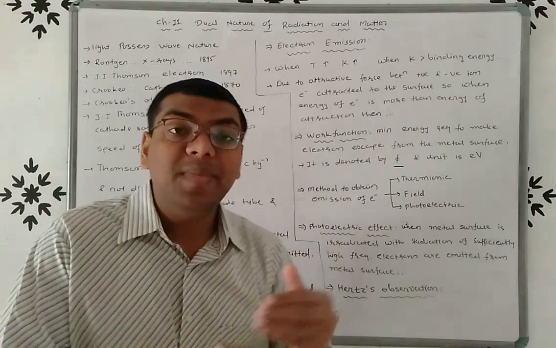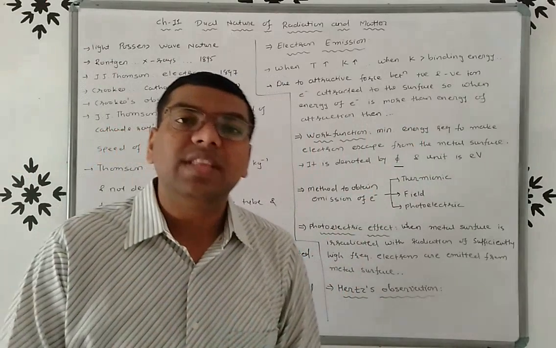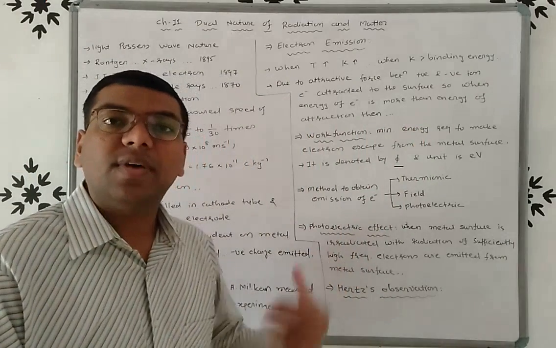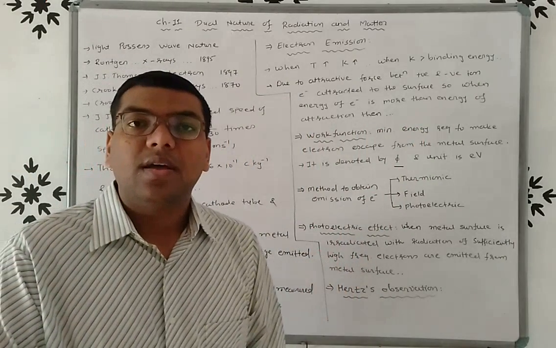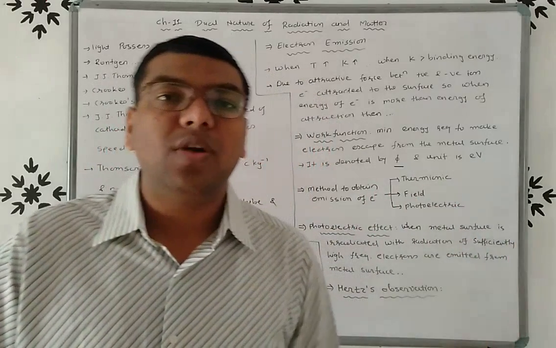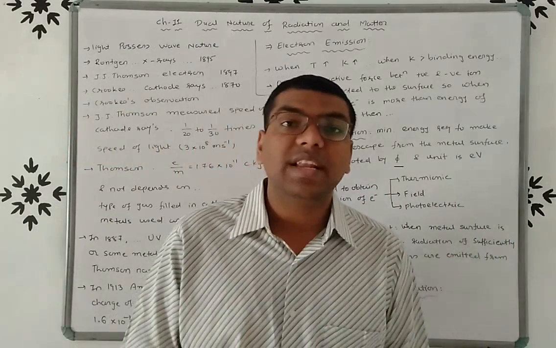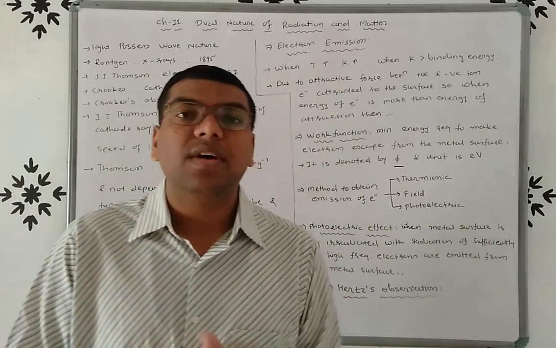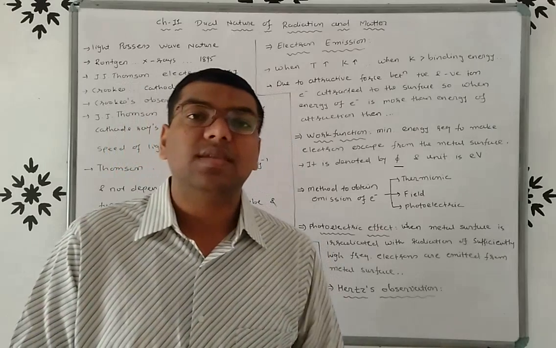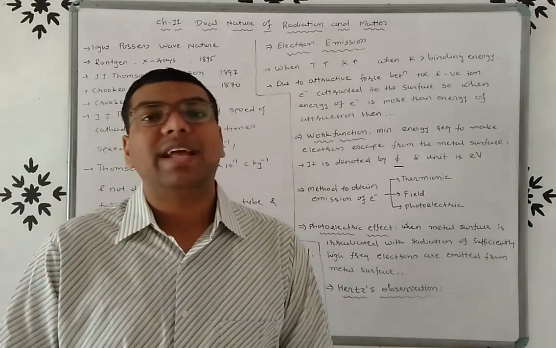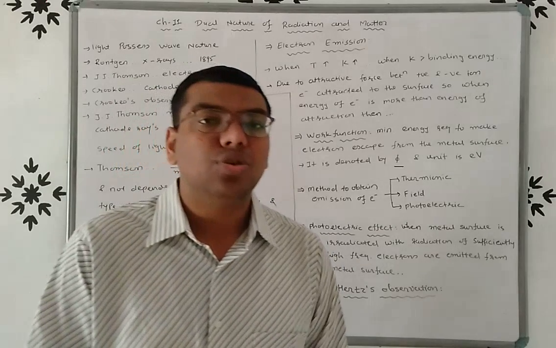So we already know that work function is the minimum energy. We know that the unit of energy is joule, right? And work function is denoted by phi, and the unit of work function is electron volt. We already know the relation between joule and electron volt: 1 eV, that is 1 electron volt, equals 1.6 × 10^-19 joule, right?